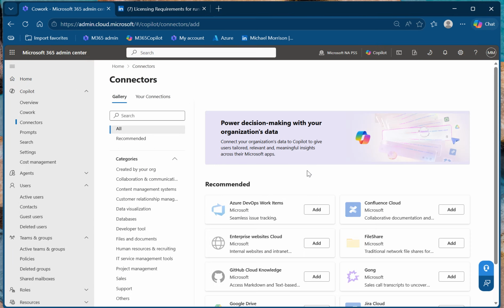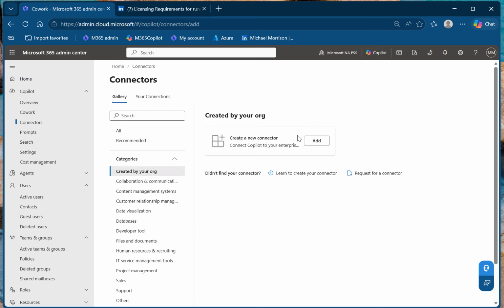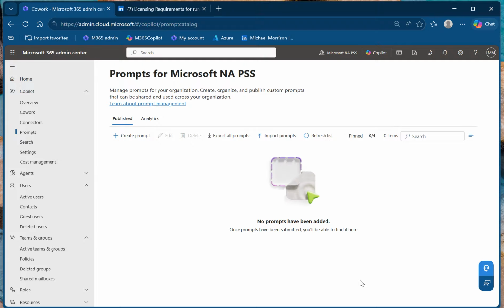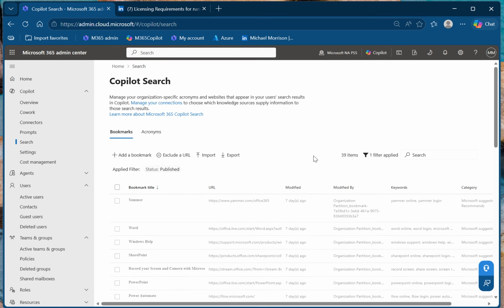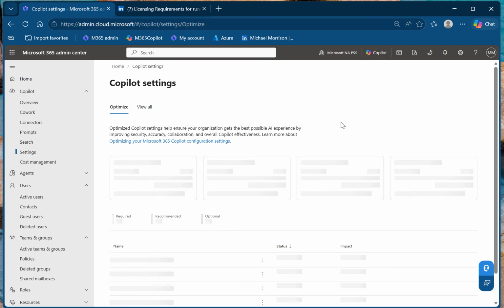The connectors have been there for a while, so we can create new connectors and connect them to Copilot, et cetera. Prompts, this is a new one for me, so we can now create prompts and then push those out, so when users log in, they can get a prompt that says, hey, use this prompt for whatever. So we go into settings.